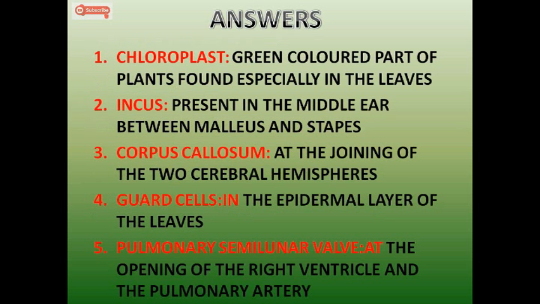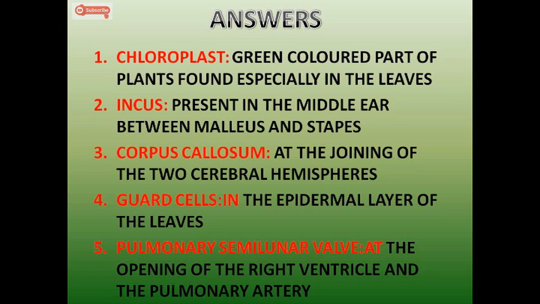So yes, chloroplast is the green colored part of the plants found especially in the leaves. For incus, present in the middle ear between the malleus and stapes. Corpus callosum at the joining of the two cerebral hemispheres. It means the two hemispheres of the cerebrum are joined by this structure called corpus callosum.